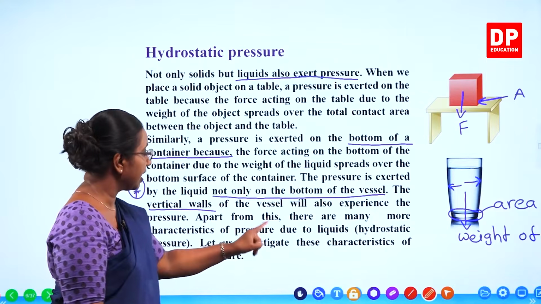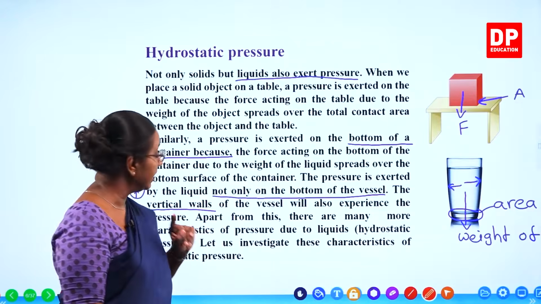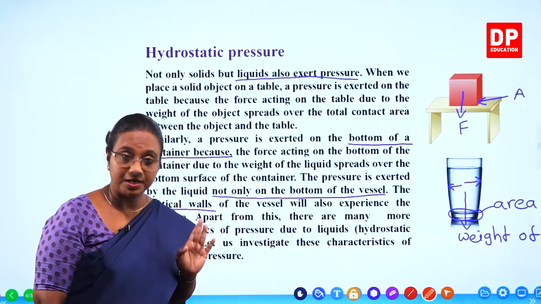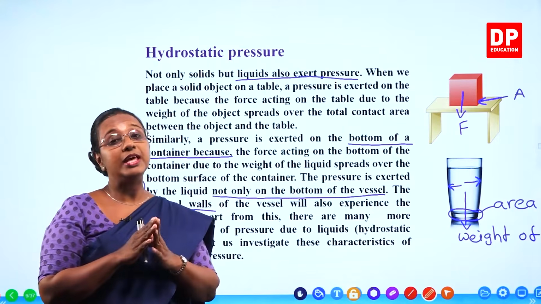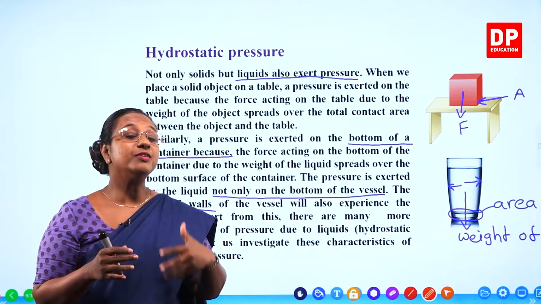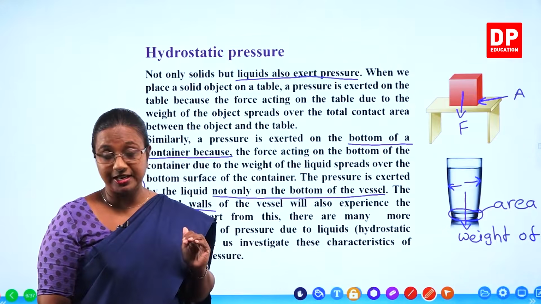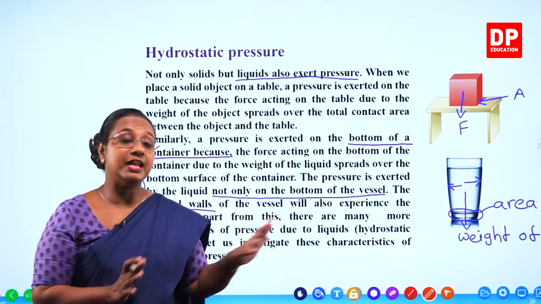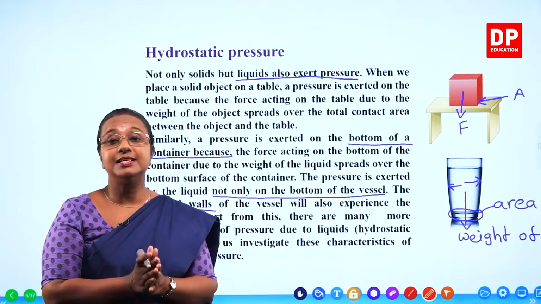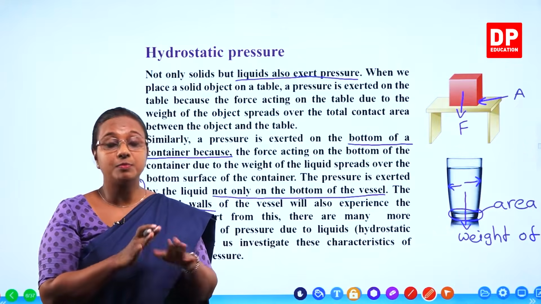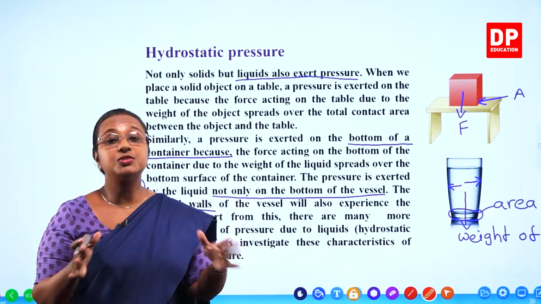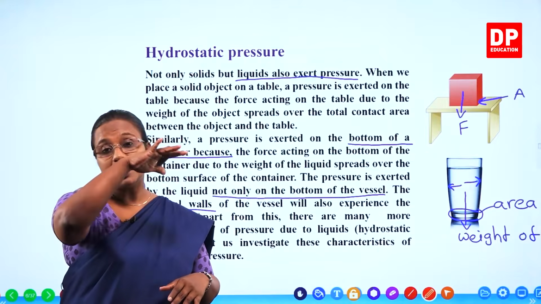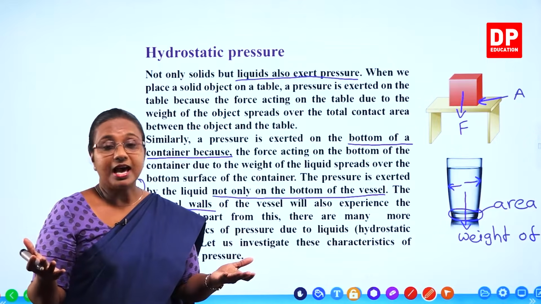Hydrostatic pressure, that is the hydrostatic pressure exerted by liquids. Let us investigate these characteristics of hydrostatic pressure. So to understand how they exert pressure and also the factors that affect the hydrostatic pressure, we will discuss some activities so that you all get a good understanding of how liquids exert pressure. Not only on the bottom surface of the container, but also the walls of the container, the vertical walls of the container. But if there is a top surface, there is no pressure.